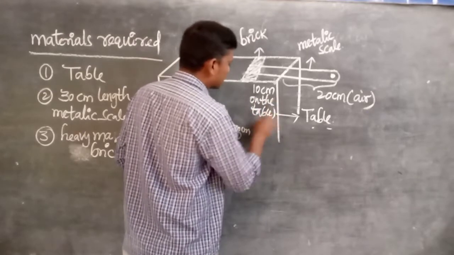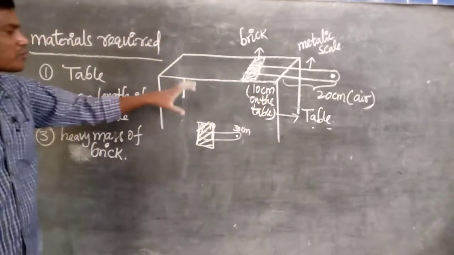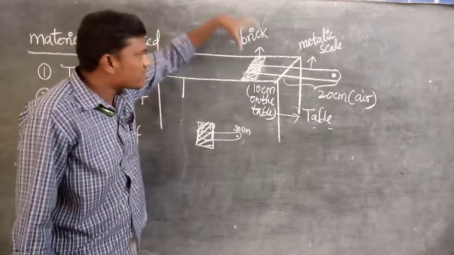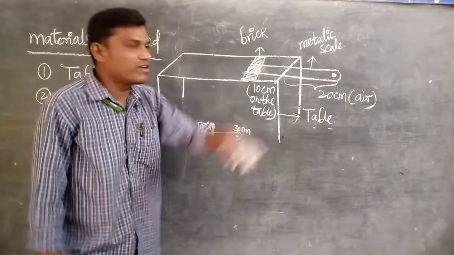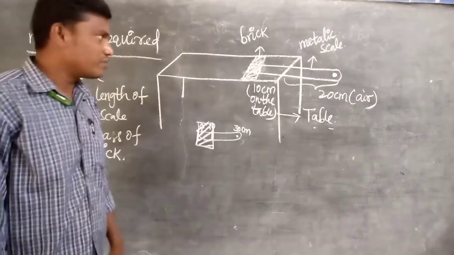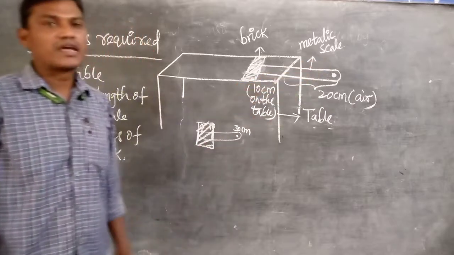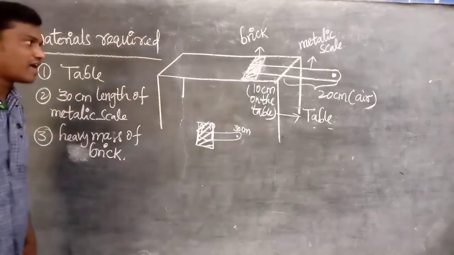table. Simply, 10 centimeter portion of the scale is on the table, and on this scale we place a heavy mass of a brick. Otherwise the brick will fall down. Next, the rest of the scale, 20 centimeter length, is present in the air.